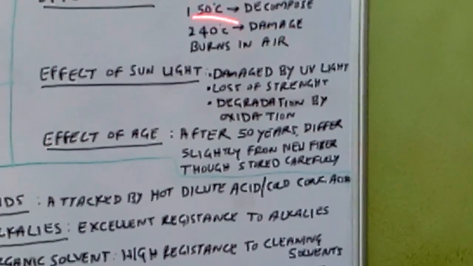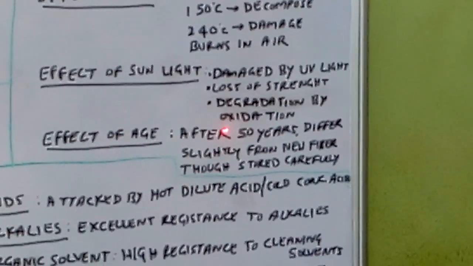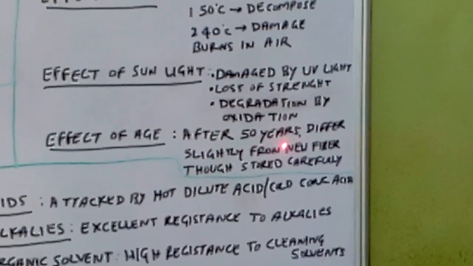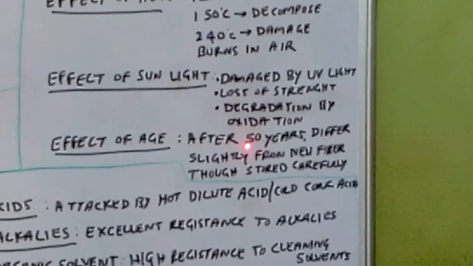But as a study, even if we keep cotton material for 50 years, stored carefully, only slight changes will happen in shade or in strength, not too different compared to new or fresh fibers. After 50 years, color may change or strength may be lost, like that.